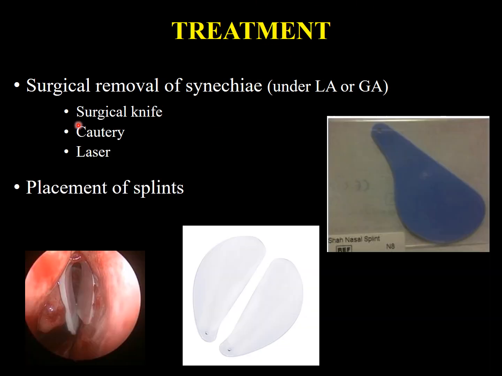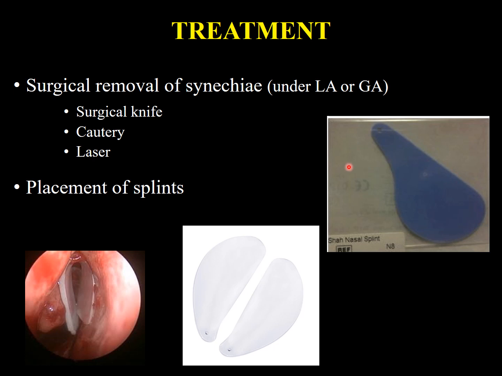Treatment: surgical removal of synechiae. First I will tell you how to prevent this synechiae formation. After all these surgeries, one has to place the splints. These are the nasal splints which we need to put inside. Most of the time once the splint is placed, the chances of nasal synechiae formation are very low, but it can still happen. Mostly these adhesions form in patients in whom the doctor has not placed the splints.